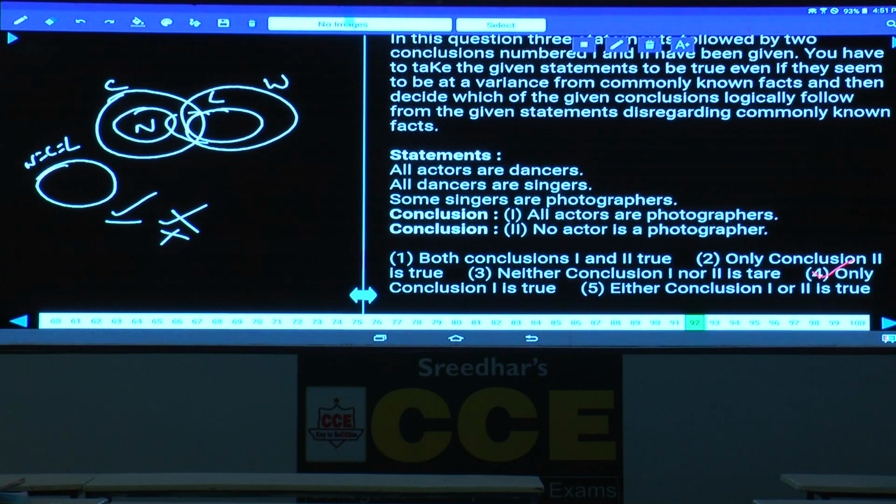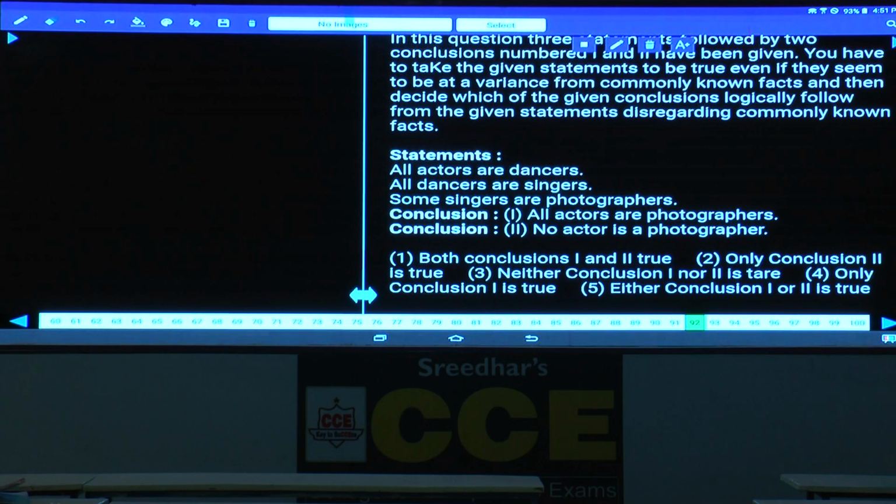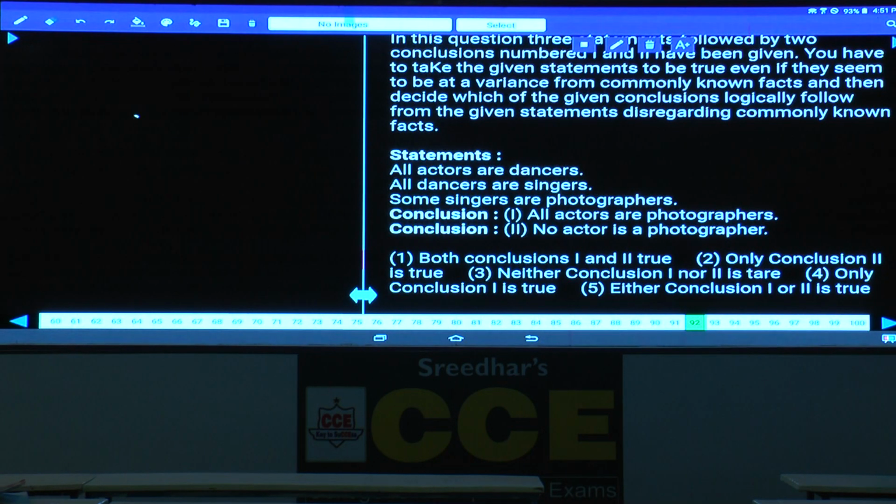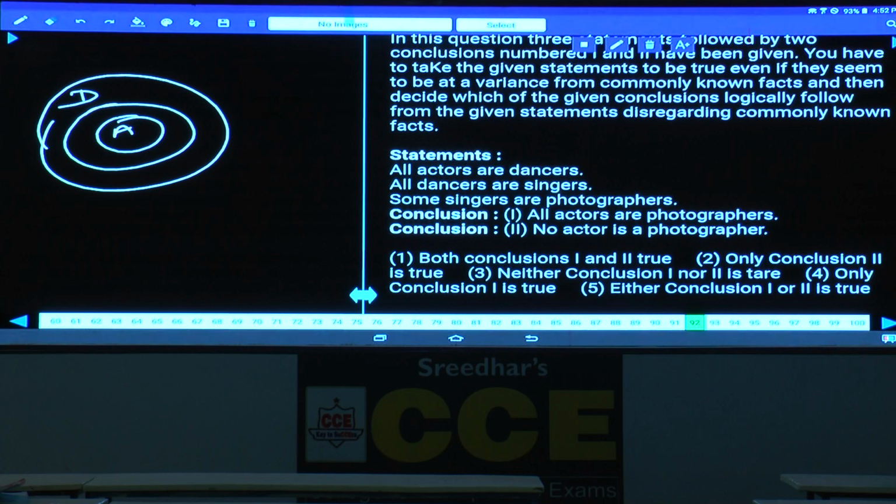Then question number 92. Now in this 92, all actors are what? All actors are dancers. Next one, all dancers are singers. All these dancers are singers.